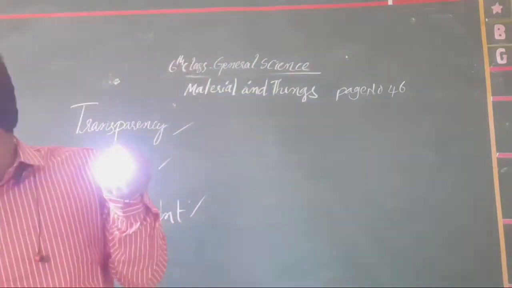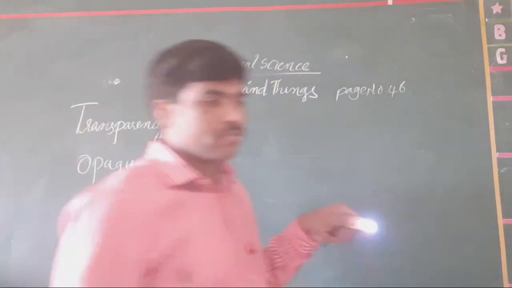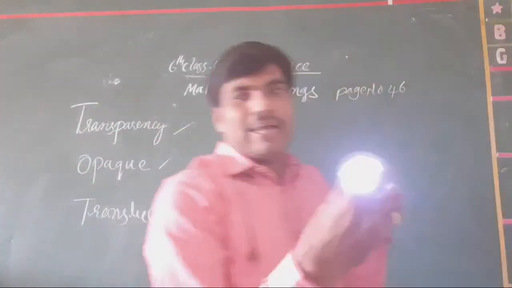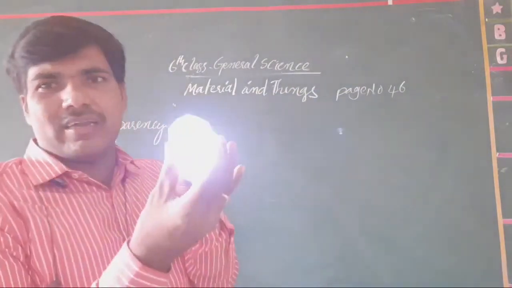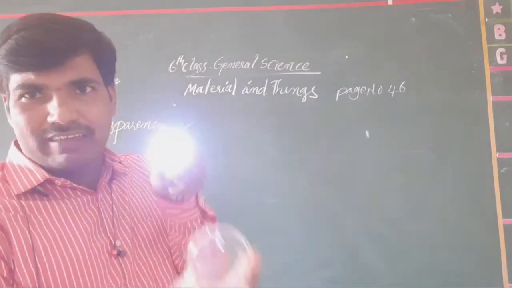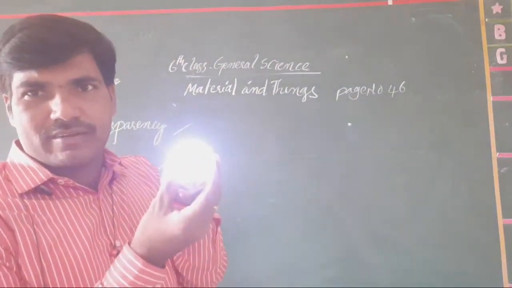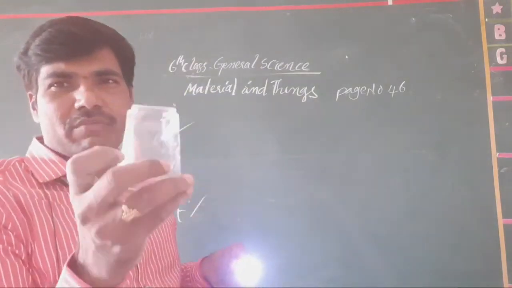Suppose you take a plastic glass like this. Does it appear or not? I have taken a glass here. Does the light appear or not? It appears through it. That's why it is called transparent media only.